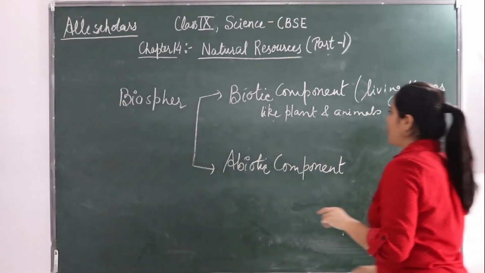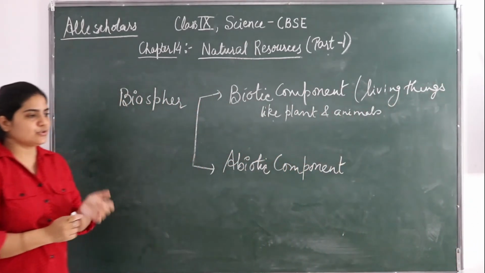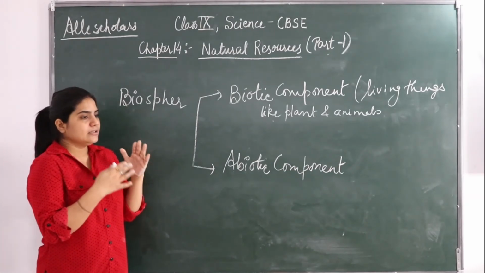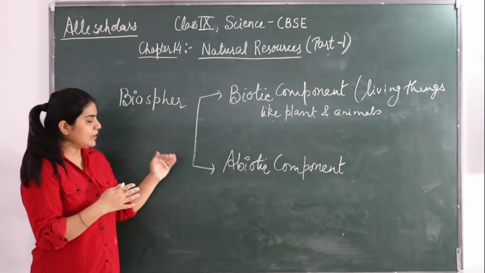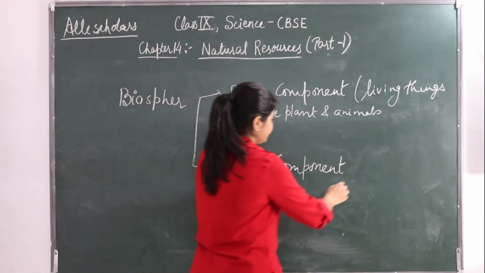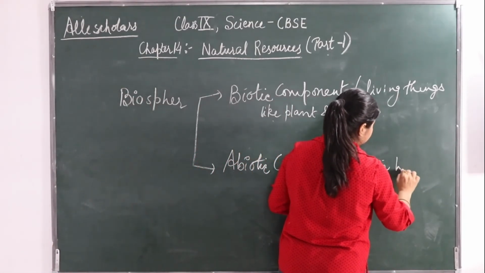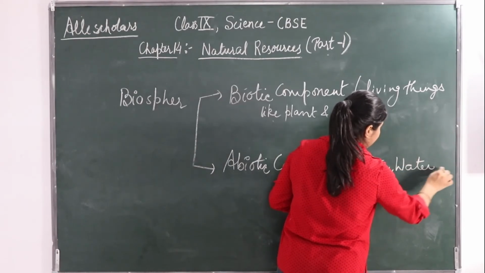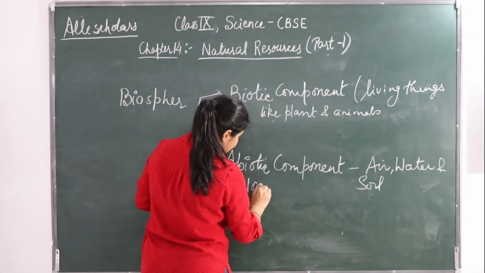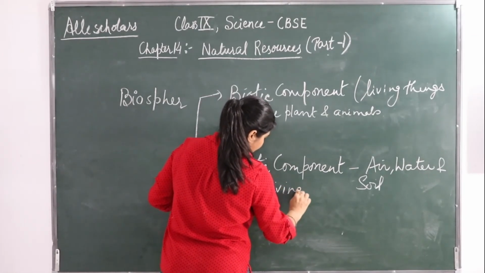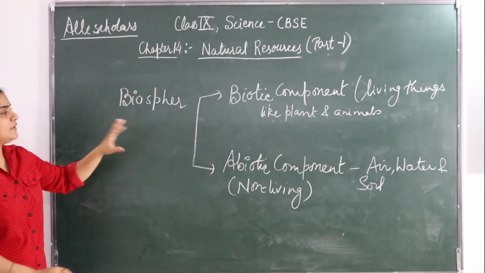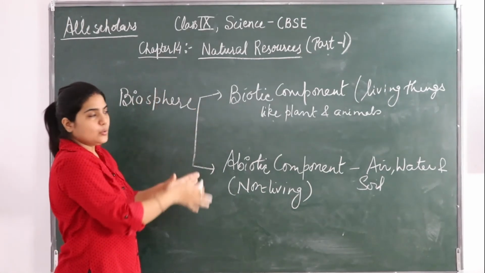And if we talk about the abiotic components, these are the non-living things. The non-living things are the abiotic components like air, water and soil. Okay, so the biosphere can be divided into two components.